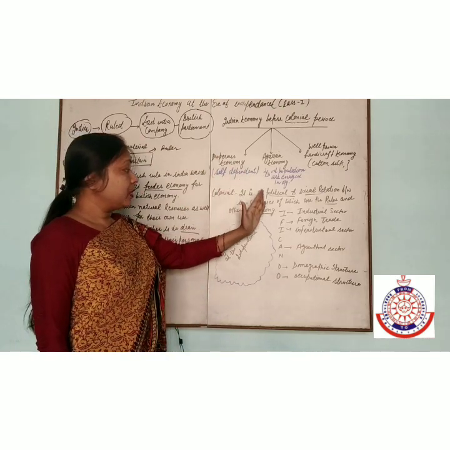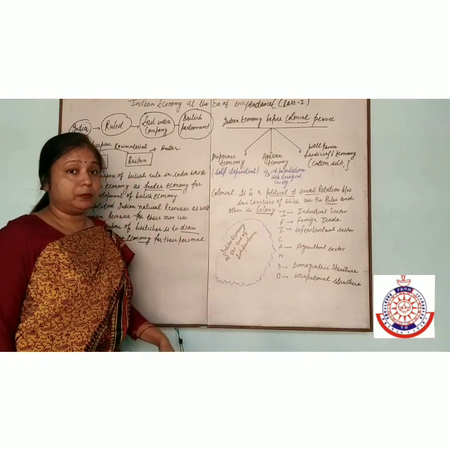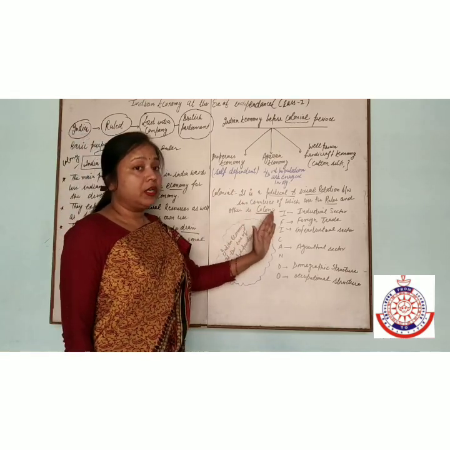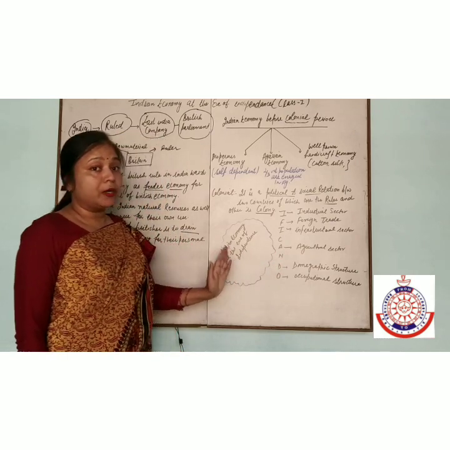How did the Indian economy change at the eve of independence? We will discuss these features one by one.